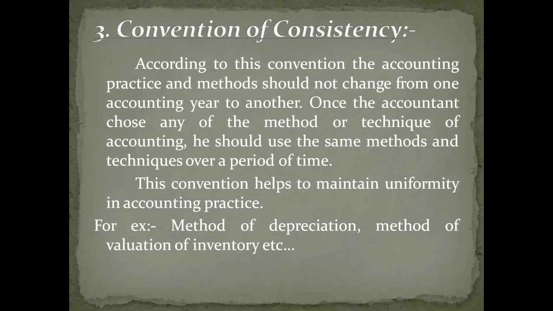For example, there are methods of depreciation. Once he has chosen any particular method of depreciation, he must follow the same method over a period of time. He is not supposed to interchange the methods of depreciation from one accounting year to another. Once he has chosen the straight line method of depreciation, he must use the same straight line method over a period of 10 years or 15 years or 20 years. That particular convention is called the convention of consistency.